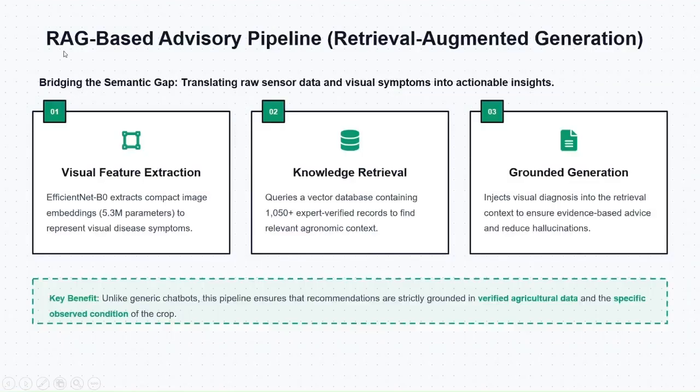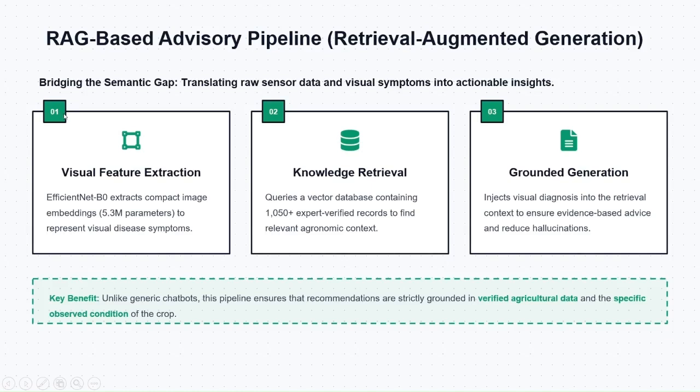The third component is our RAG-based advisory system. RAG stands for Retrieval Augmented Generation. Think of it this way. After YOLO detects a disease, the farmer still needs to know what to do. A generic chatbot might give wrong or hallucinated advice. Our system is different. It works in three steps.